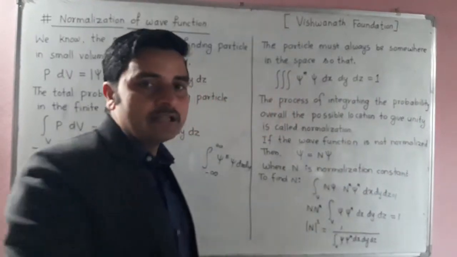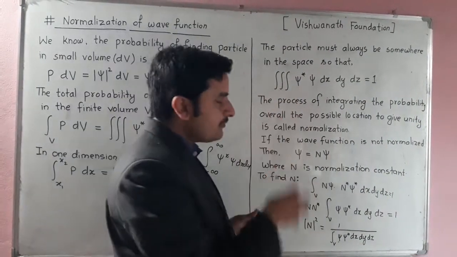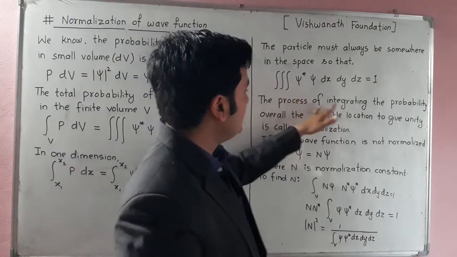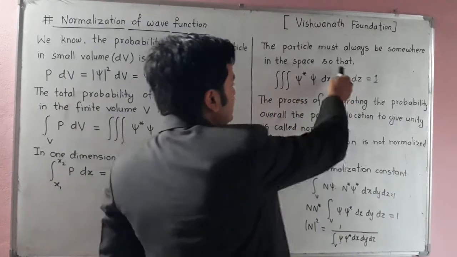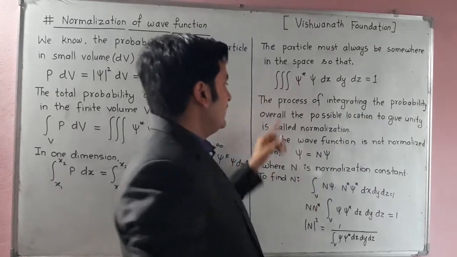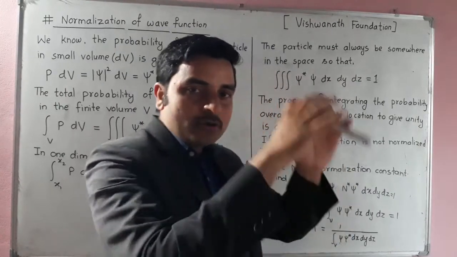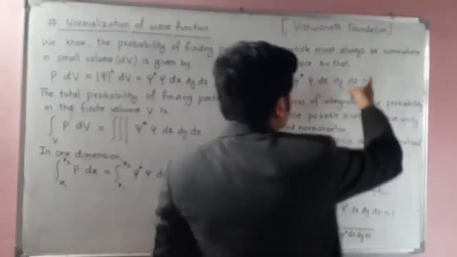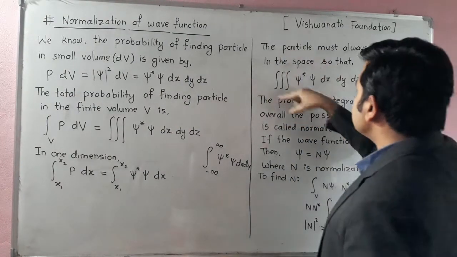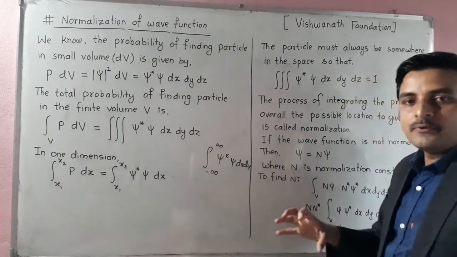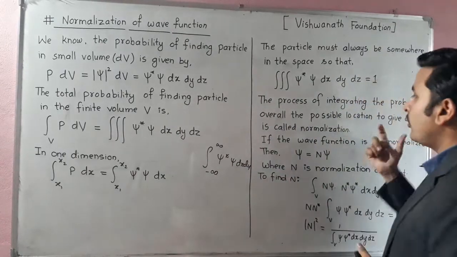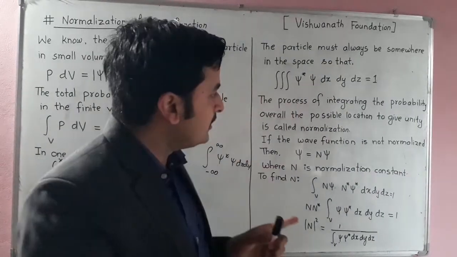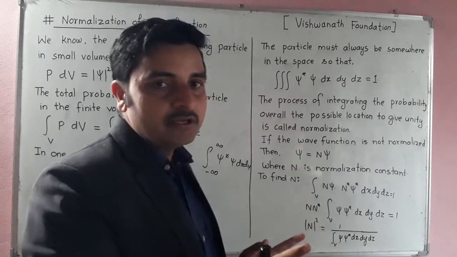This process is called normalization, and a wave function satisfying this property is called a normalized wave function. The process of integrating the probability over all the possible spaces to give the value 1 as the total probability, in which we make the total probability equal to 1, is called normalization. Why unity?